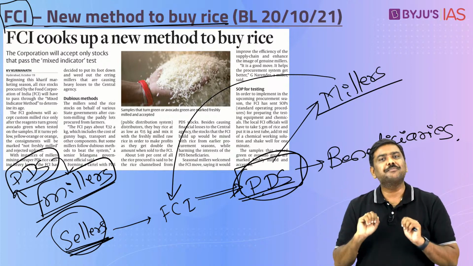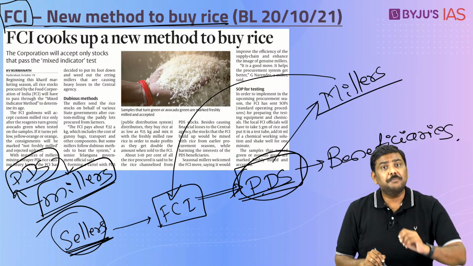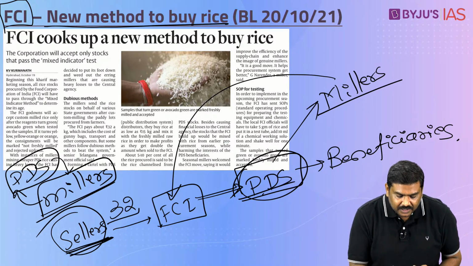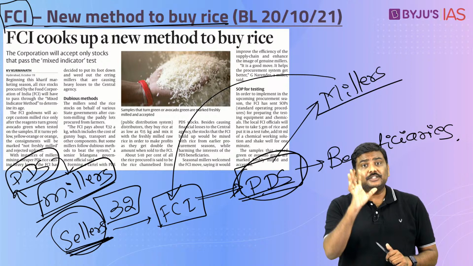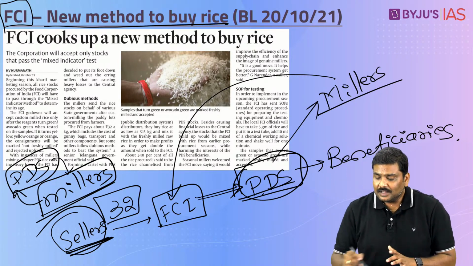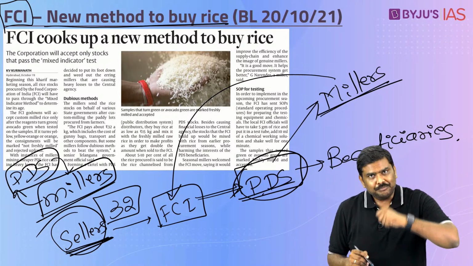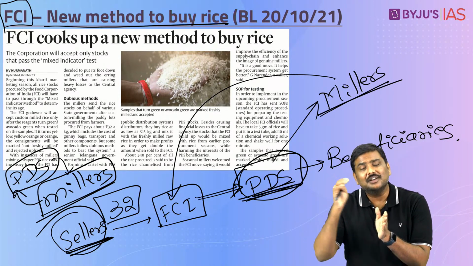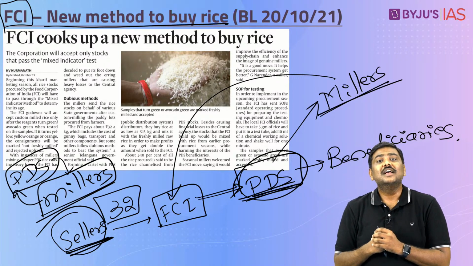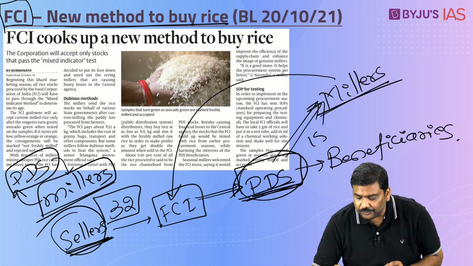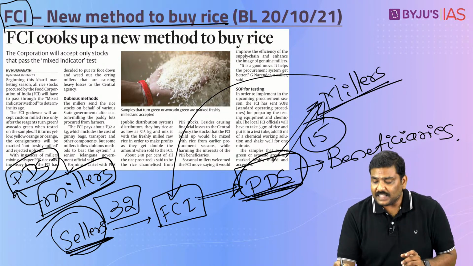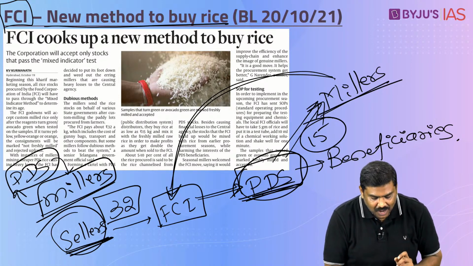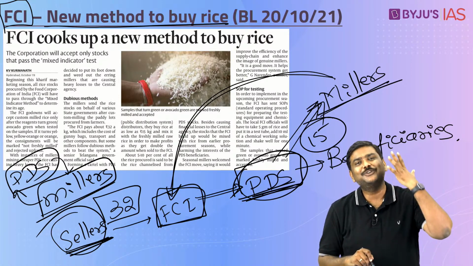The argument is very simple here. When Food Corporation of India purchases the food grains from these millers, the article says that FCI pays 32 rupees for every kg. And on the other hand, these millers will collude with the officials who are responsible for distributing these food grains and purchase the rice at 15 rupees per kg. And they will sell this rice after mixing with the newly obtained rice again to Food Corporation of India at 32 rupees.